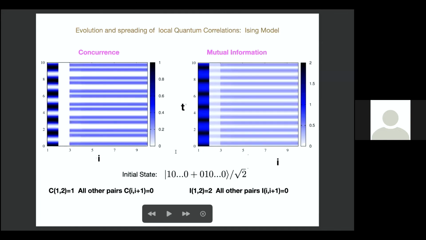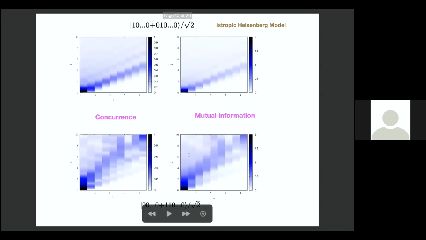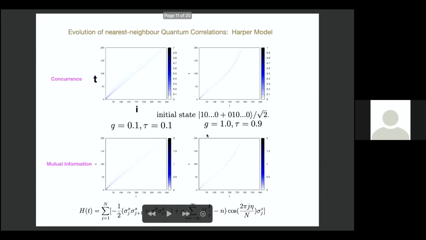Now I'll go through these results a little fast because I have to finish in 2 minutes. So this is for the isotropic Heisenberg model. This is the concurrence and mutual information. Starting from the initial state, the first 2 sites are entangled. The location of the Bell pair is initially here, site 1, and then slowly it moves in time in a linear fashion, like a light cone structure. Which means there's a spread of correlation with a finite speed.